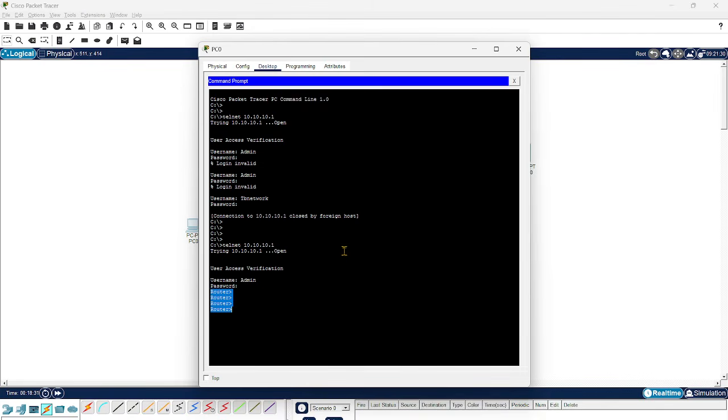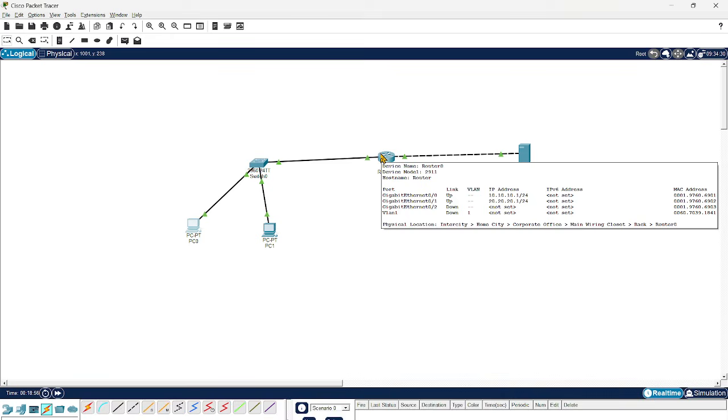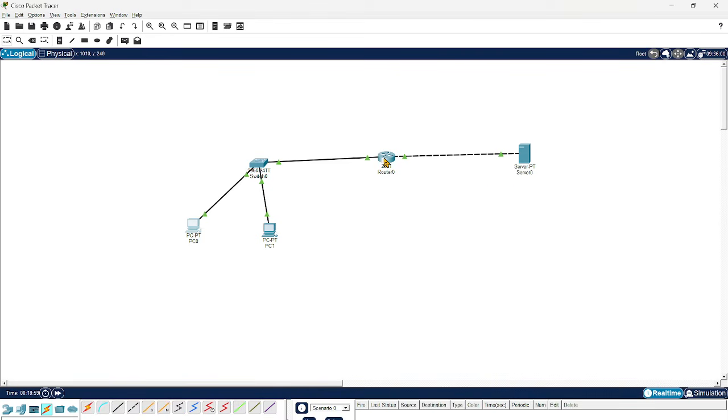Once we type a username and password here, the request comes from PC0 to the router. The router will check whether the user is available locally or whether it has to send an authentication request to the external server. We already configured login authentication default for the TACACS server, so if we get any authentication request to this router, we send that request to the TACACS server.